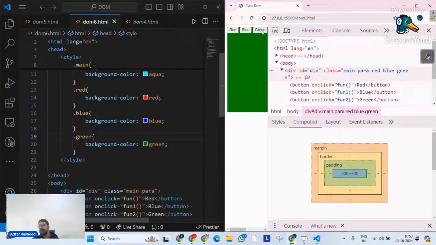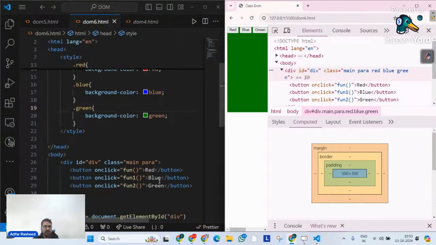The solution is I will simply tell it whenever I click on blue, remove the previous, remove the red, or remove the green, or remove something else. Do we all agree with that? I will simply tell it whenever I click on red, at that point of time, please make sure that you will remove a class name. Do you understand what I'm trying to say? If I click on red, remove the class name.